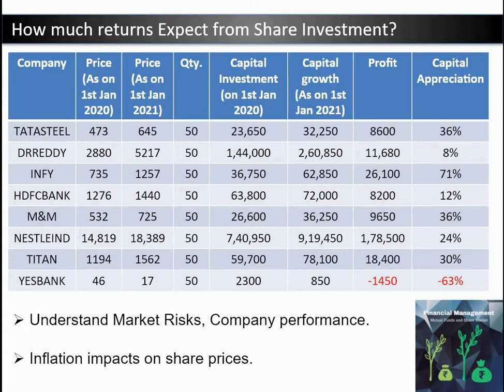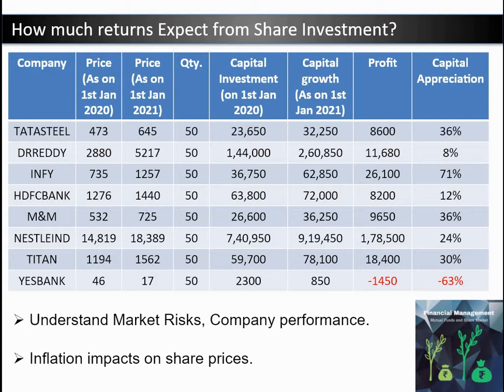Suppose we invested in the below stocks on the 1st of January 2020, and we review our investment in these stocks after 1 year, that is on the 1st of January 2021, then we can understand the returns from each company for the 1 year period. Tata Steel share price on the 1st of January 2020 was 473 rupees, and suppose we buy 50 quantities at that time. So after 1 year, Tata Steel share price was 645 rupees.